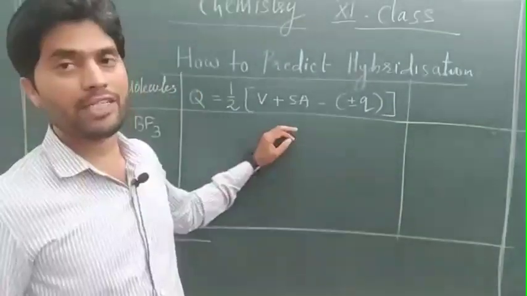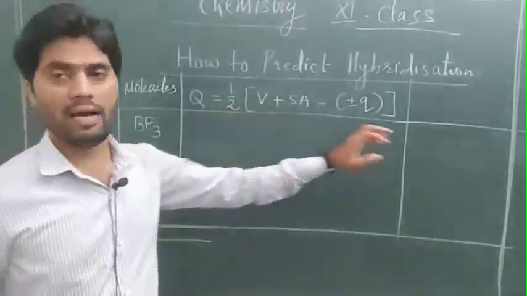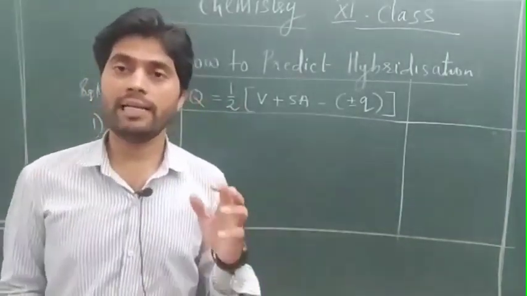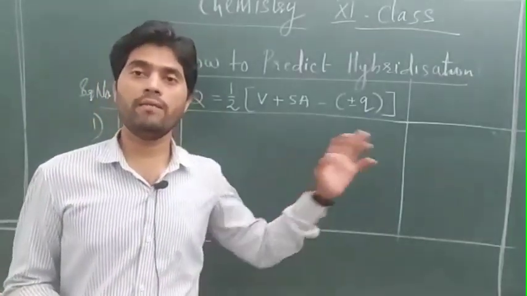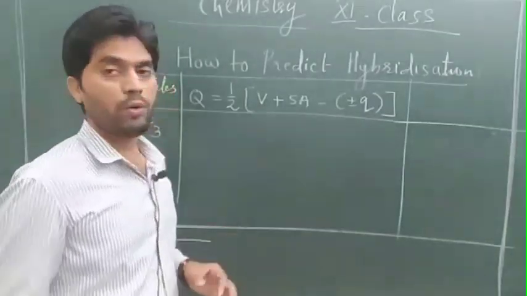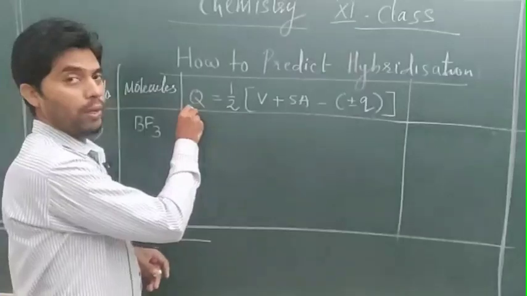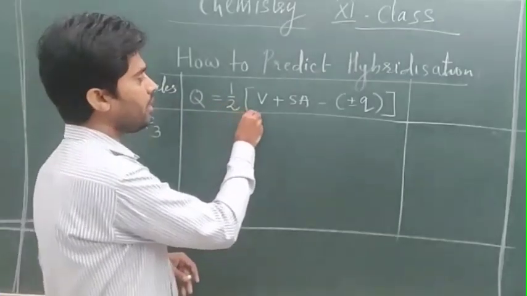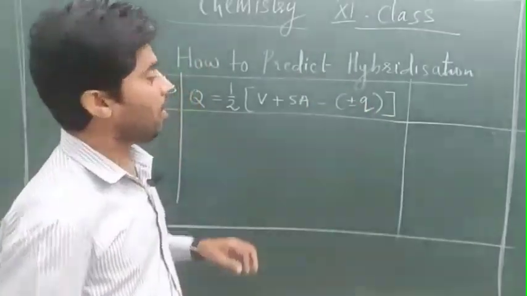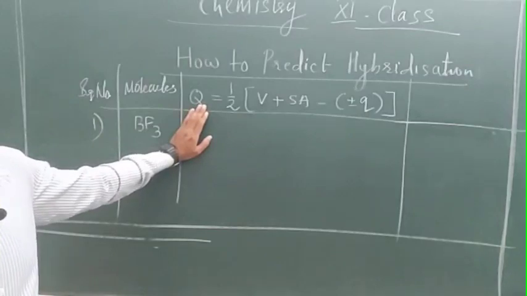But here we have a shortcut technique. On the basis of a formula, you can predict the hybridization. This is a very common question asked in the NEET or JEE exam, or even in board exams. You have to learn only a simple formula: Q equals half into (V plus SA minus Q). Here the left-hand Q is nothing but the hybridization.